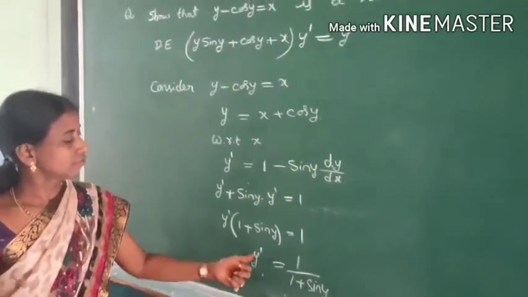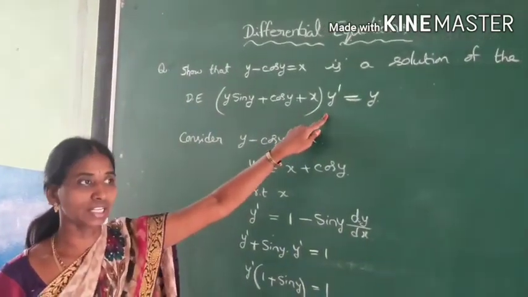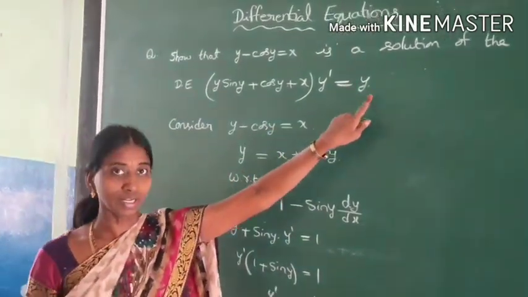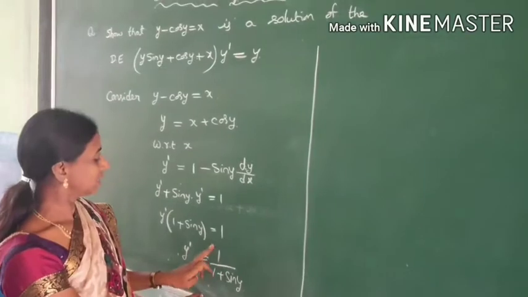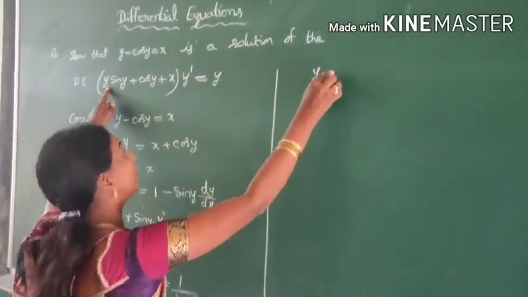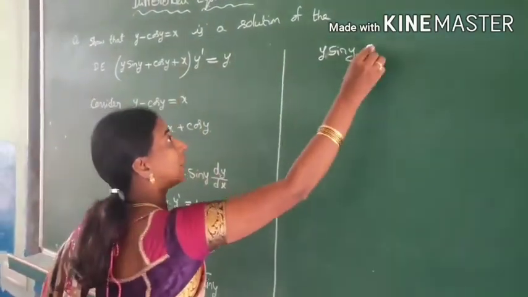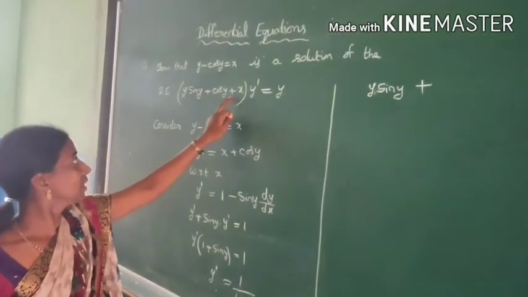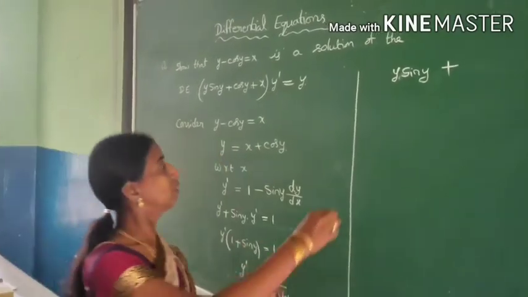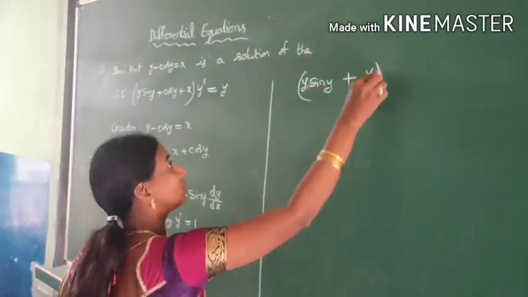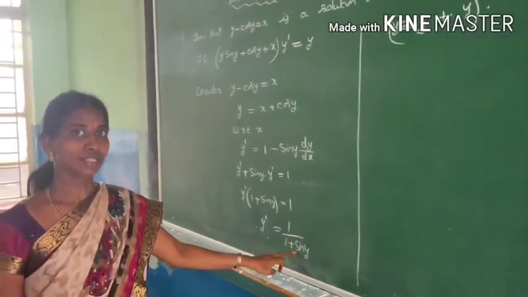Now substitute this y dash is equal to 1 by 1 plus sin y in the given differential equation and check whether we are going to get y or not. Substituting y dash here, we have y sin y plus, you can observe this cos y plus x is nothing but y. So replace that as y into y dash. You got y dash is equal to 1 by 1 plus sin y.